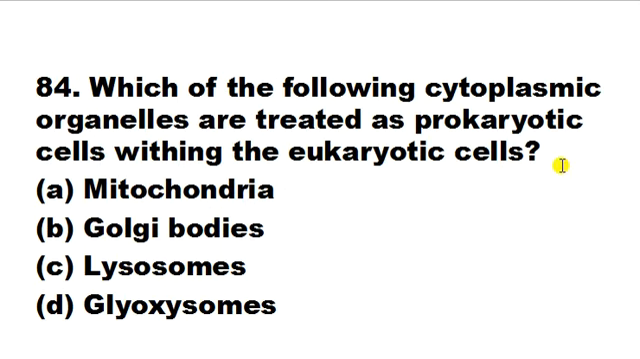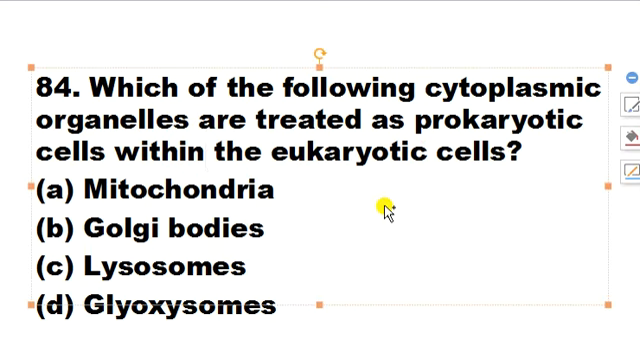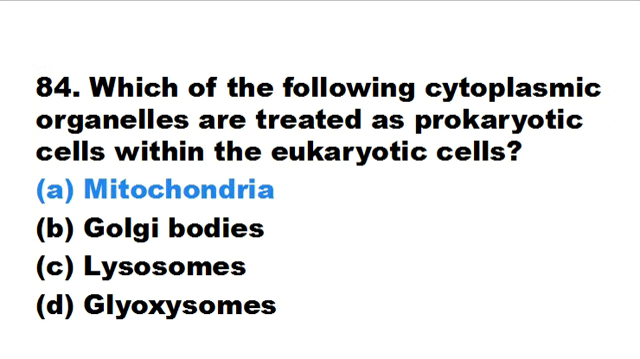Which of the following cytoplasmic organelles are treated as prokaryotic cell within the eukaryotic cell? Mitochondria, Golgi bodies, Lysosome, Glyoxysome. इसमें पूछा गया है which of the following cytoplasmic organelle, ऐसा कौन सा organelle है that is treated as a prokaryotic cell within the eukaryotic cells. Eukaryotic cells के अंदर वो as a prokaryotic cell की तरह है. Here the correct answer would be A. That means mitochondria is a cytoplasmic organelle that is treated as a prokaryotic cell within the eukaryotic cell.